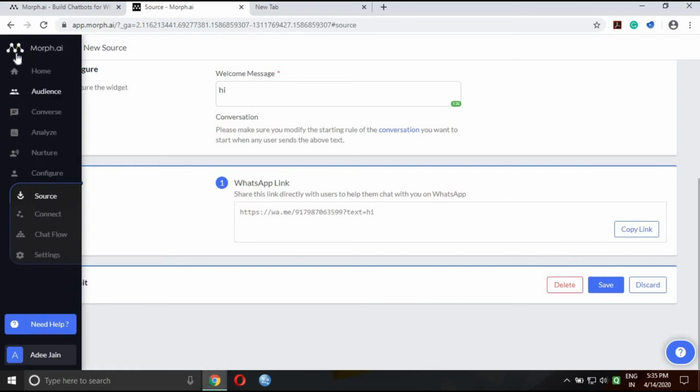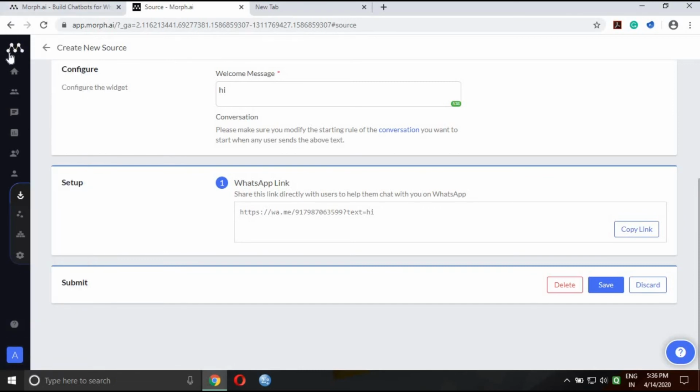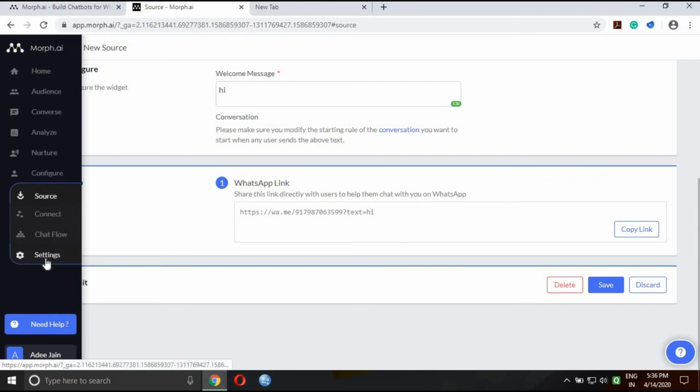So guys, you would have got the basic idea about mob.ai and how it is used. So this is about how it looks like. We have to create a profile. I will summarize: there are various sections. The most important section is Chatflow, where we design our chatbot.